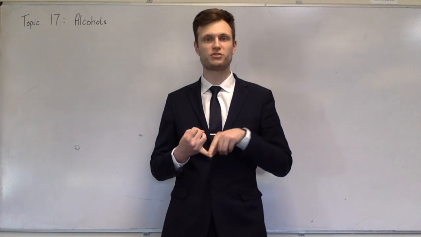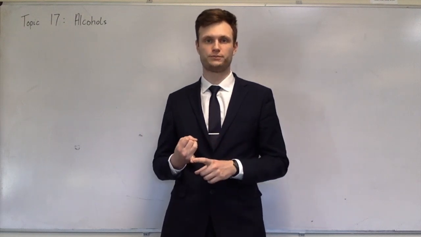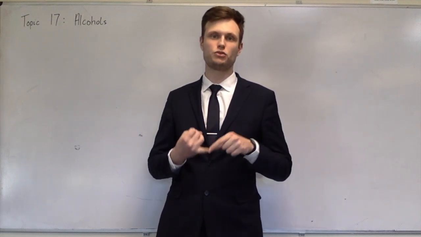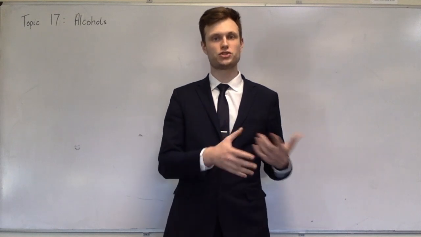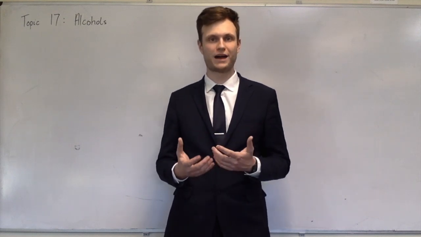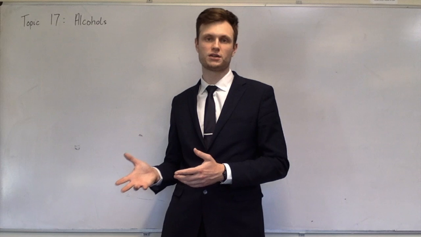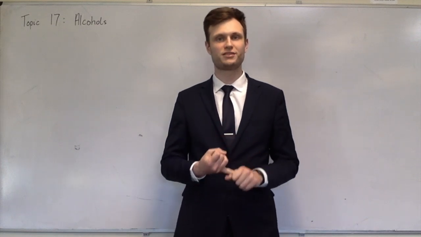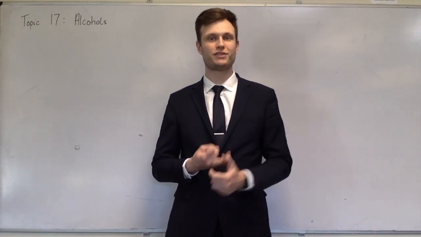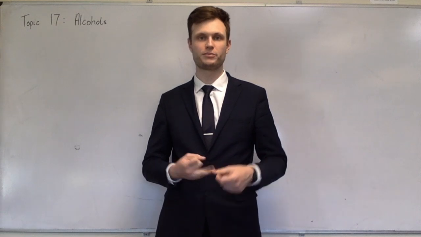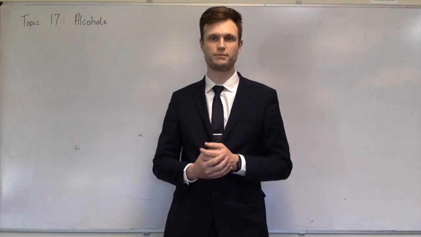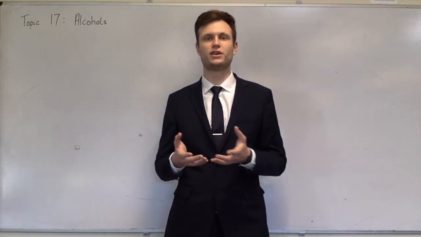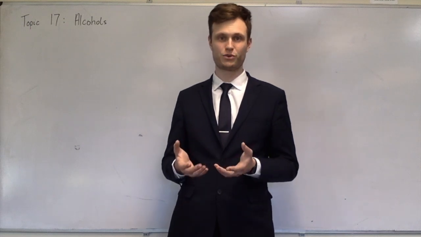So alcohols, as we've said before, have an OH group. That OH group means that they can do hydrogen bonding with each other, so other molecules of alcohol, but also with water. So alcohols tend to be very soluble in water, and they have relatively high melting and boiling points because of those strong hydrogen bonds between them. They also have a relatively low volatility compared to, for instance, the alkanes.